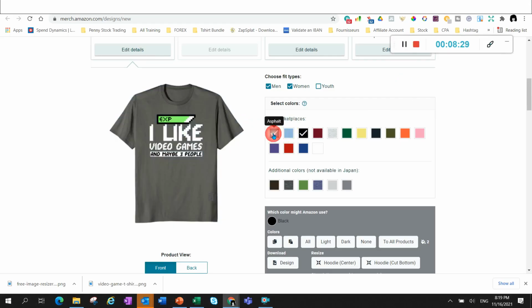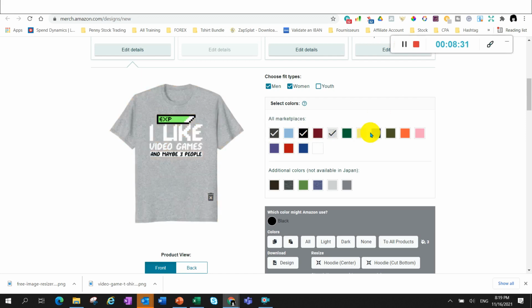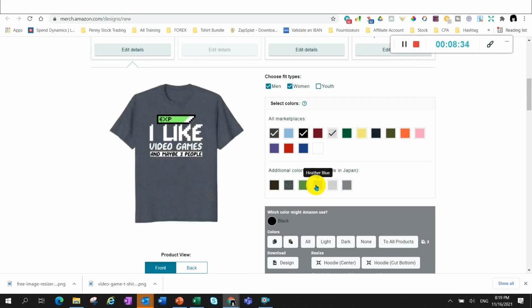So just like that, now you select your color. Look at that, guys. I kind of like this design. What do you think? Comment below what you think of this design.